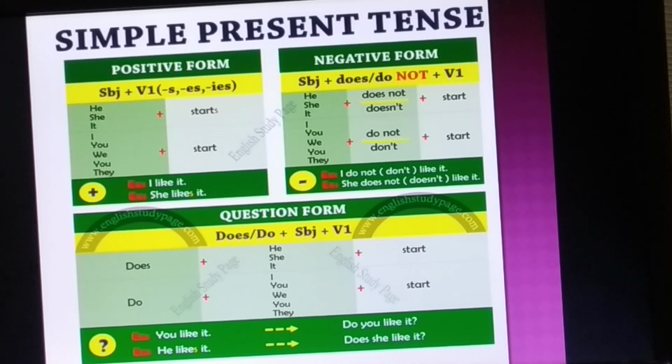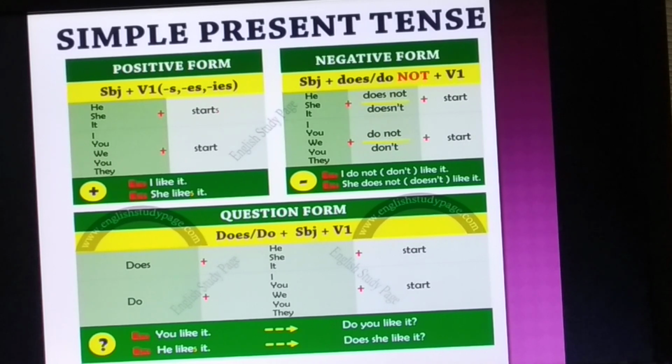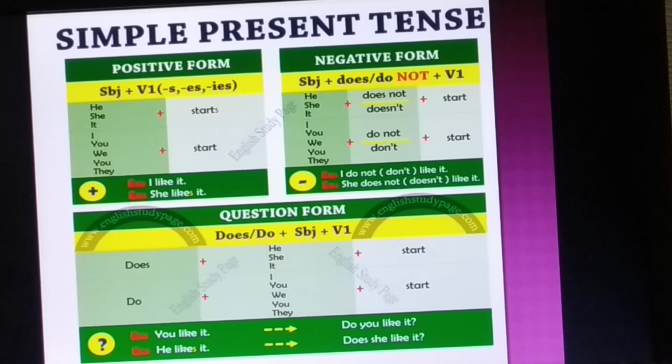Now, what's the difference between two sentences? In the first example, I like it, the subject is first person singular number. For this reason, the verb that we have used is like. That means present form of the verb like. But in the second one, she likes it, we can see that s has been added at the end of the verb like. It's because the subject is third person singular number.